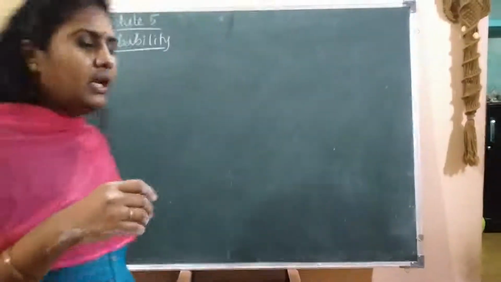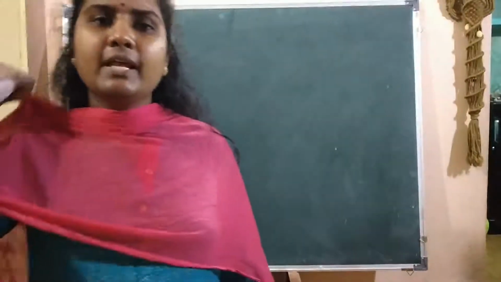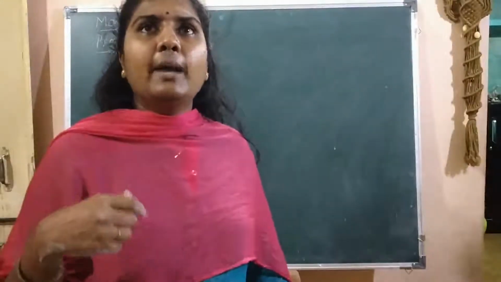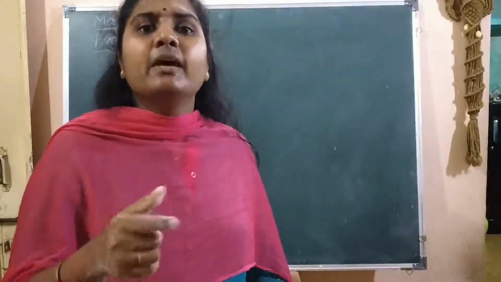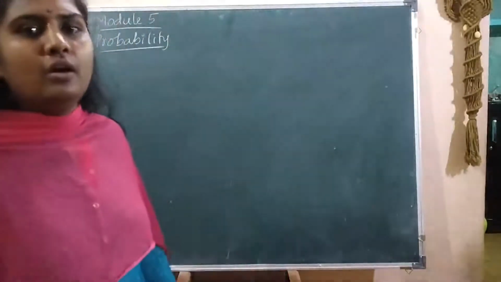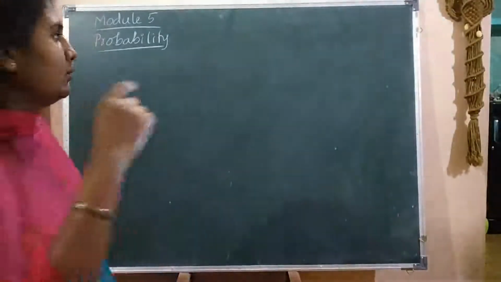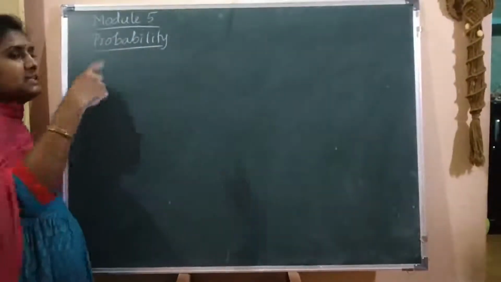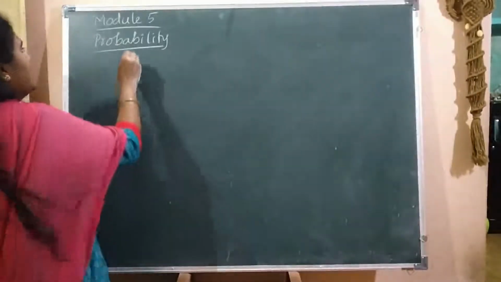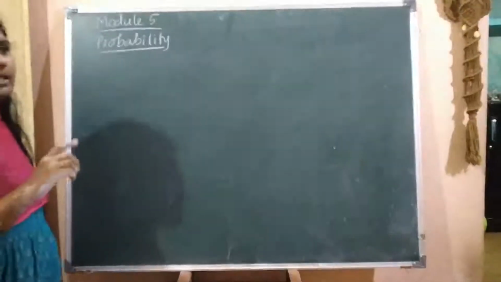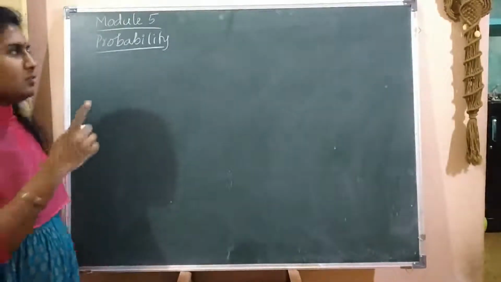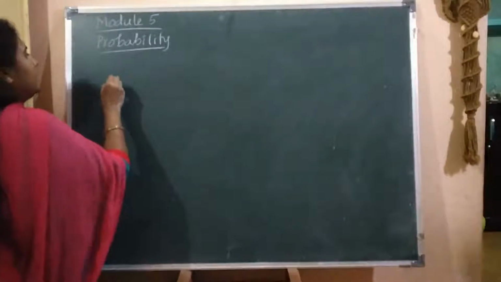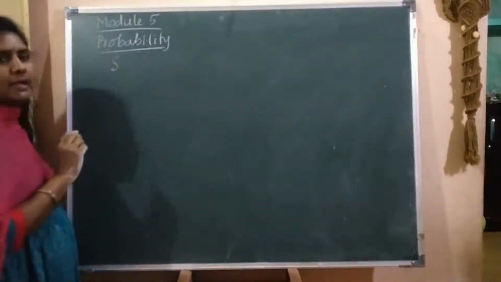In day-to-day life, we make sentences like "I'm likely to go out of the station tomorrow." Here, "likely to go" means we don't exactly know whether we are going or not. That statement's probability is given by this model. That is, how much percentage chance is there of going or not going. That's what probability is.